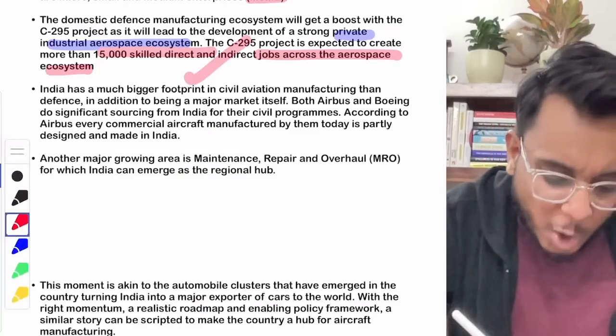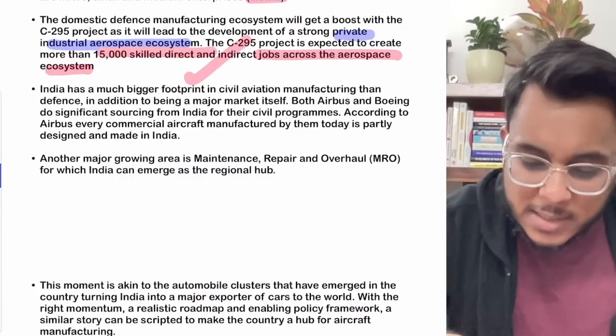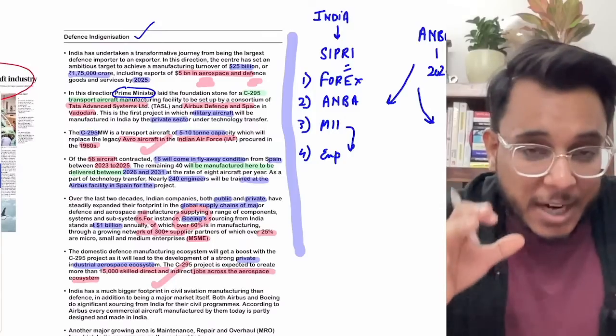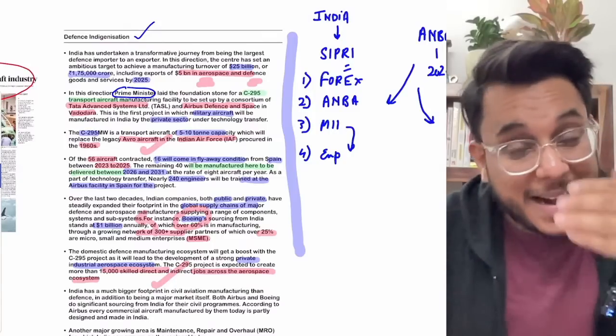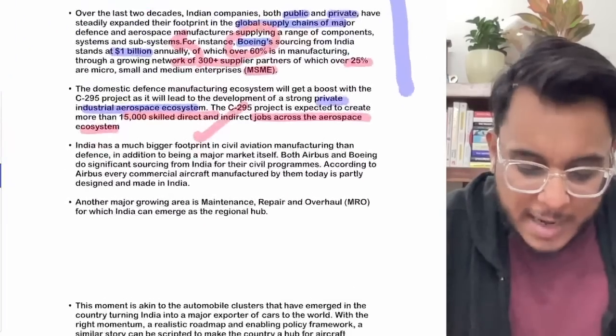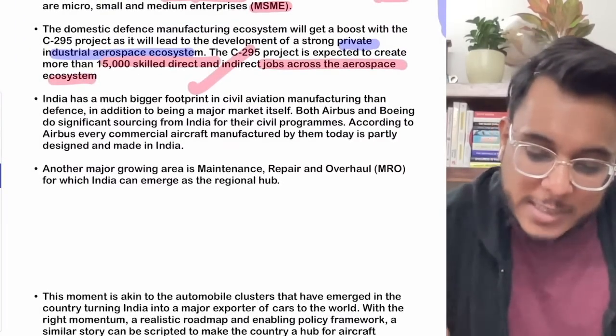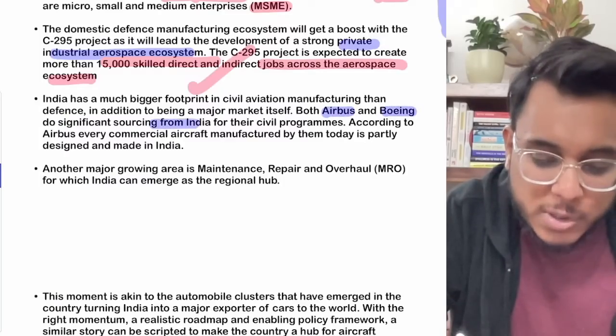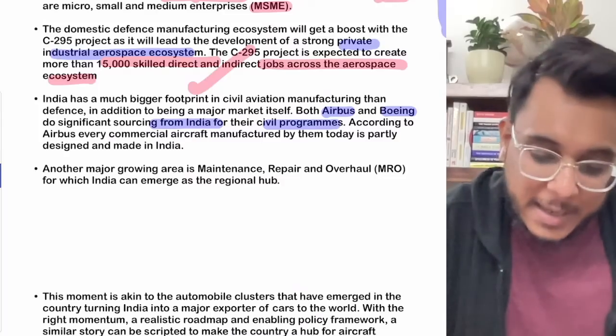Now, along with this, up till now, whatever we have discussed is majorly aircraft manufacturing for military purposes. But in civil aircraft, commercial aircraft, India is also doing really good. For example, when we talk about Airbus and Boeing, they do significant sourcing from India for their civil aircraft also.